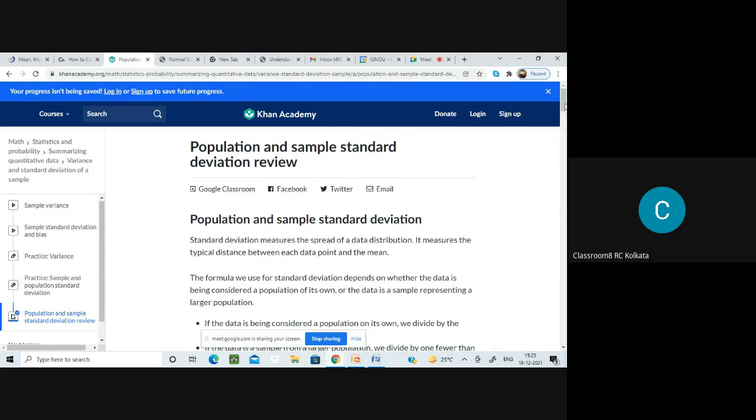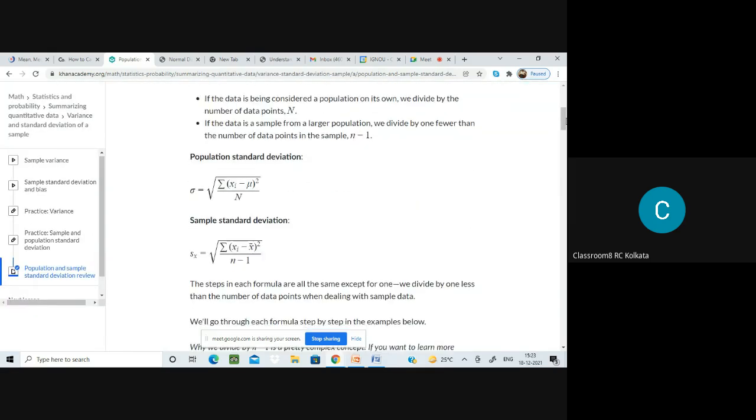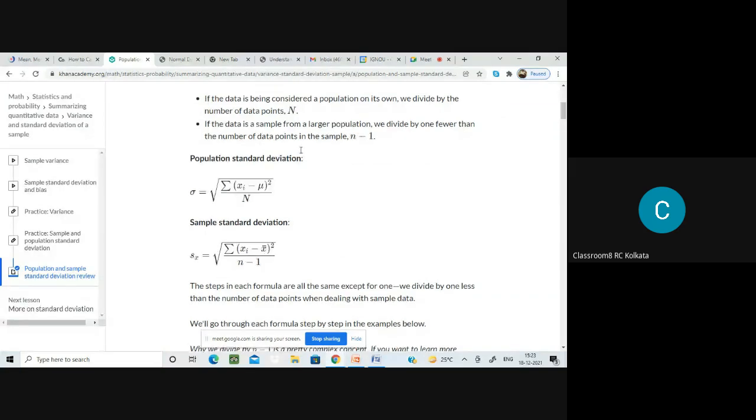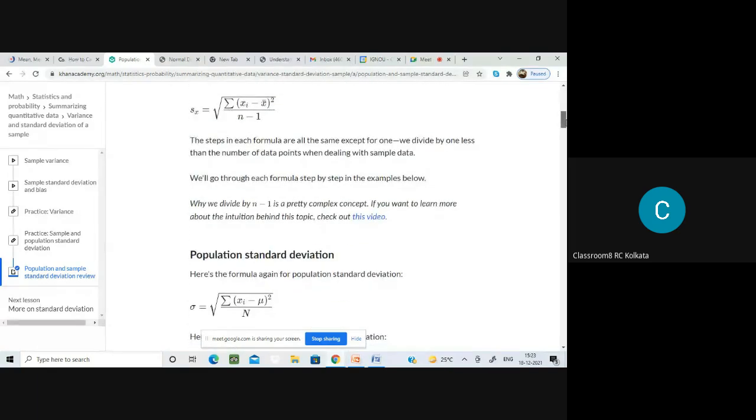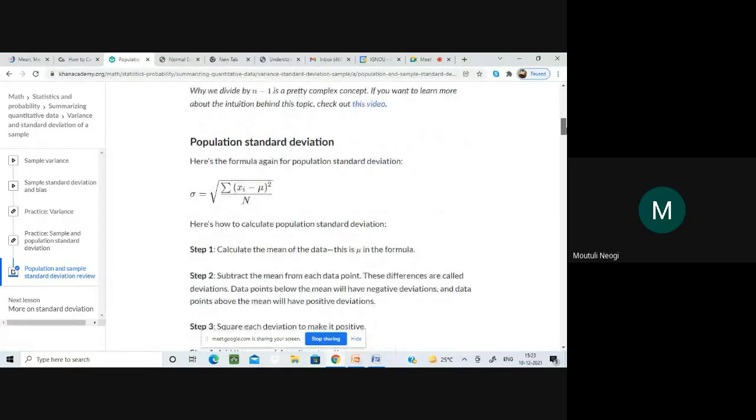Population and sample standard deviation. Here we have it. This one is the population standard deviation, and this one is the sample standard deviation. Now I think this is clear to you, isn't it? What I was trying to say. Is it clear or not? Yes, ma'am.